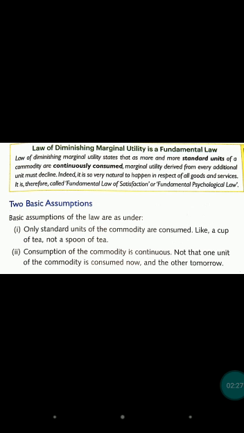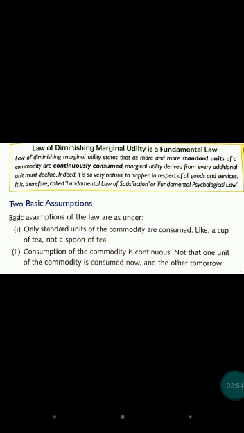Here I have written one more definition. Look, the law of diminishing marginal utility states that as more and more standard units of a commodity are consumed, here the word standard is written because if we are consuming a glass of water, it should be in a continuous manner and it should be a standard unit.